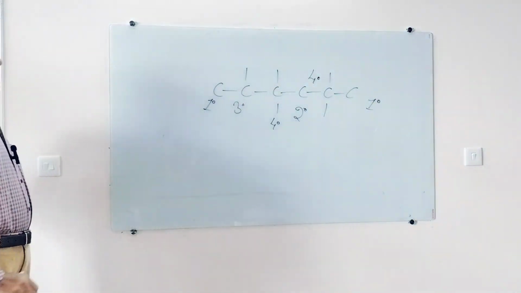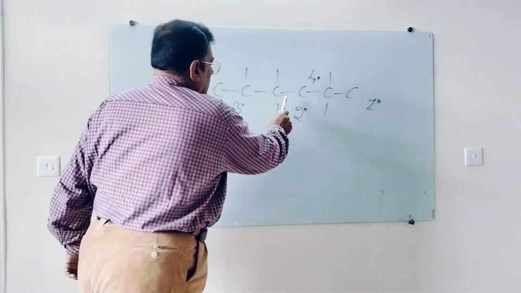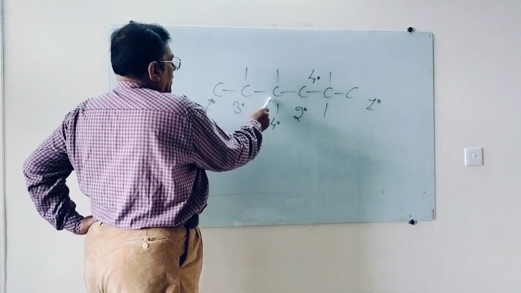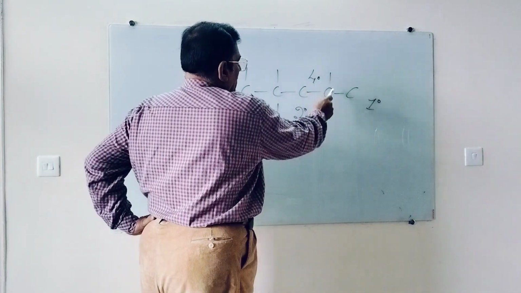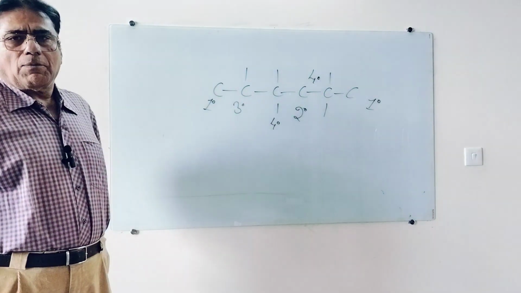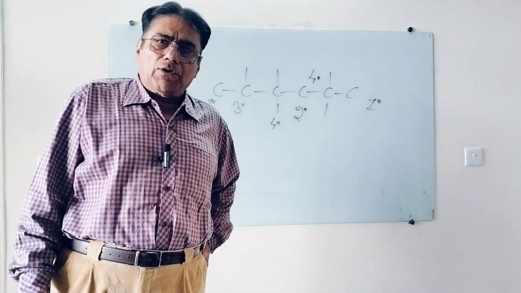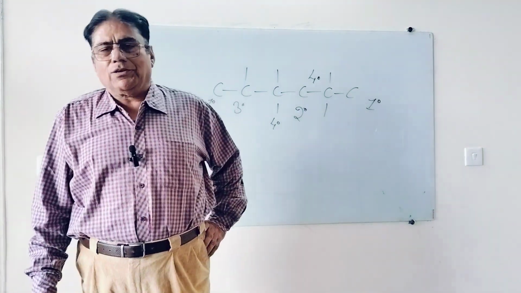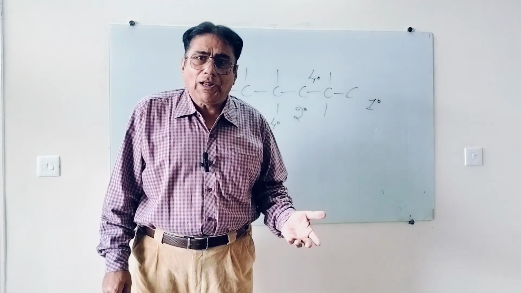So now you can understand. The carbon which is attached to only 1 carbon, that is 1 degree. Carbon which is attached to 2 carbon, that is 2 degree. Carbon attached to 3 carbon, 3 degree, and carbon attached to 4 carbon, that is 4 degree. And the hydrogen which is attached to 1 degree carbon, that is 1 degree hydrogen, attached to 2 degree, 2 degree hydrogen, attached to 3 degree, 3 degree hydrogen, and attached to 4 degree, that will be 4 degree hydrogen?